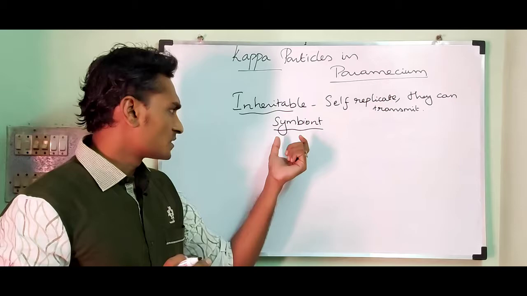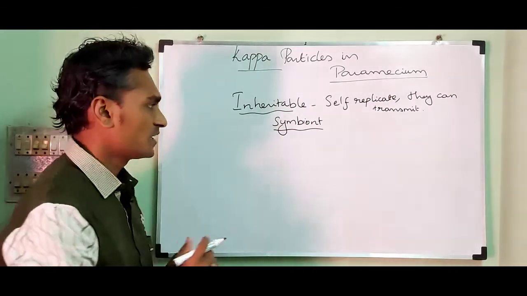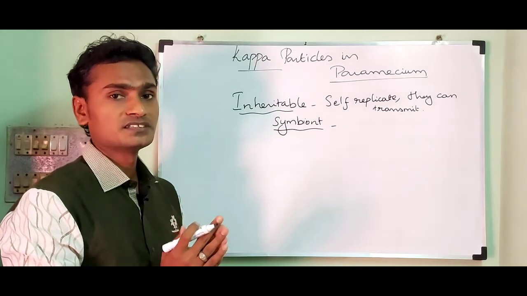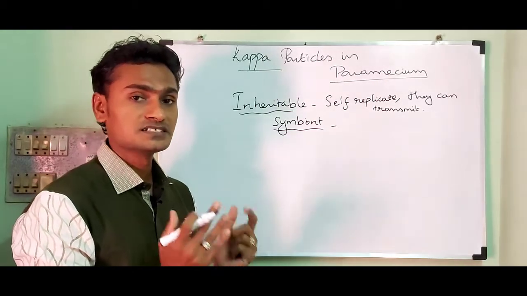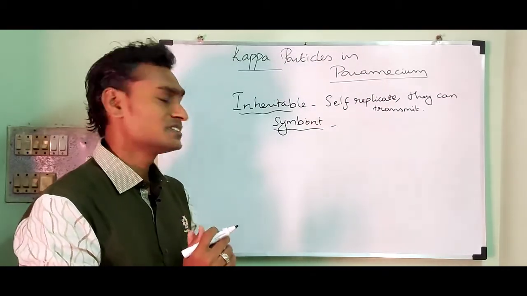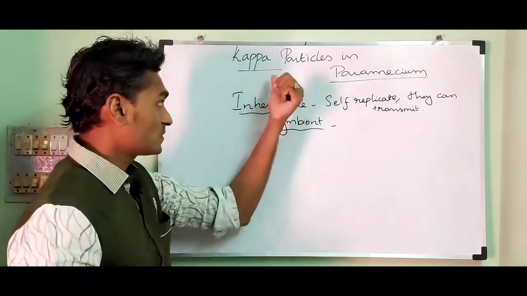Then what are symbionts? Symbionts are organisms that make a mutual association with the host.